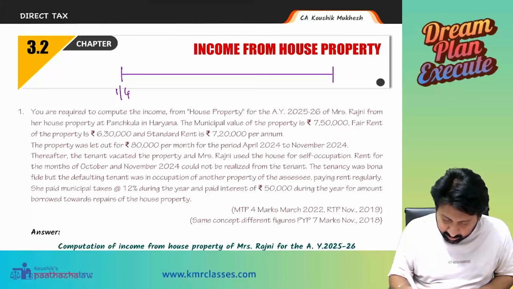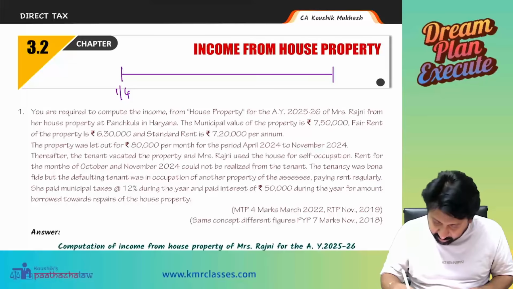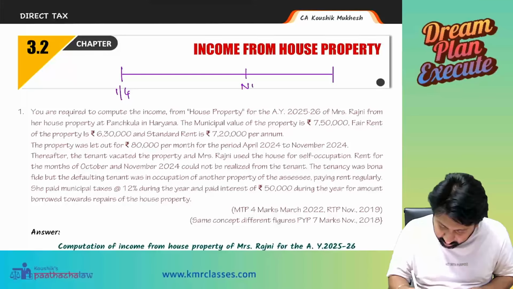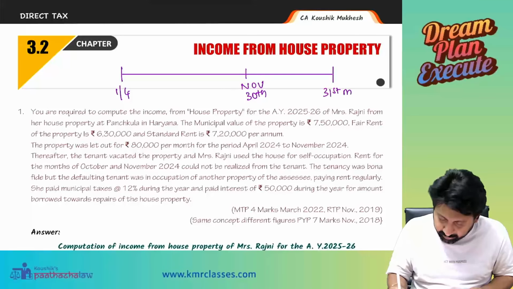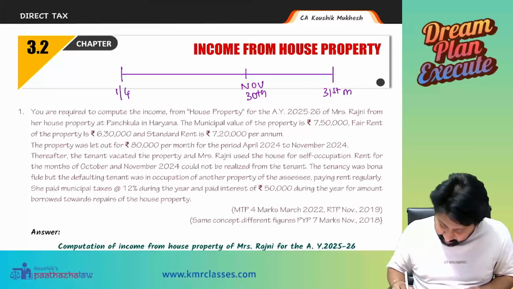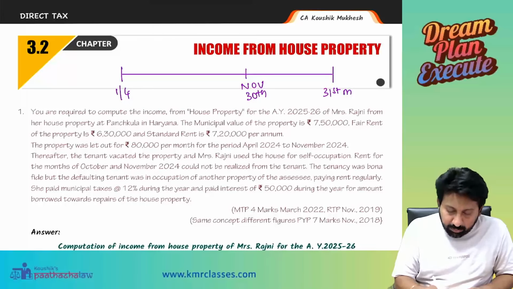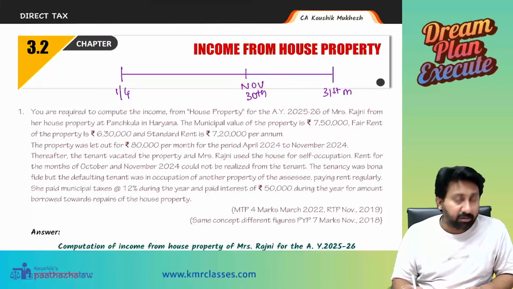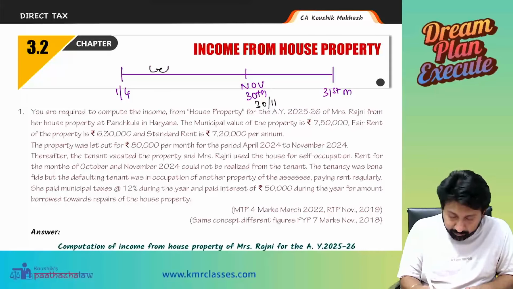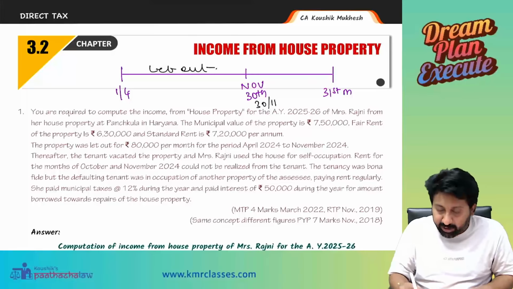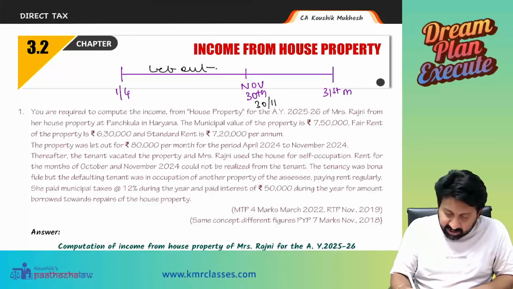First April, what is this date? November. November 30th. 31st March. Now you tell me, the period between 1-4 and 30-11, what is this period called? Let out period. After this, after 30th November and 1st December onwards, what is it?